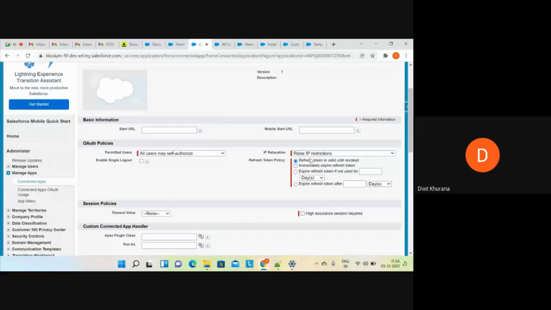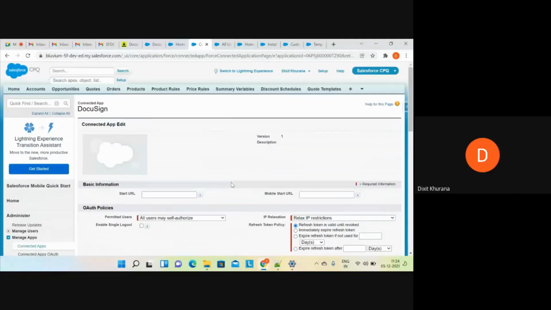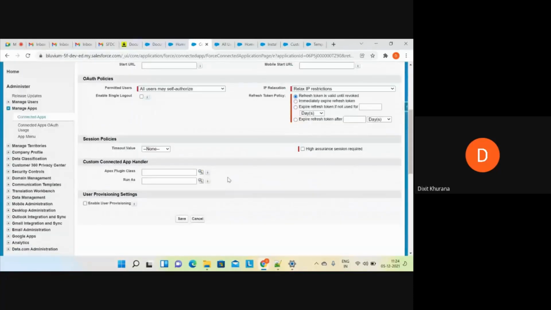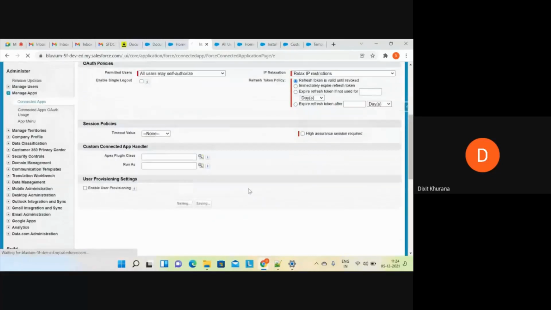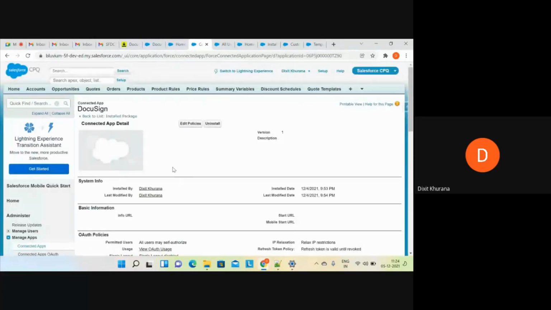Why I am doing this is basically, when any user is sending a document with DocuSign, any IP can be followed, whether he is in India or anywhere, right? So in order to remove the IP restrictions, just select this relax IP restrictions and click on save, after connecting the DocuSign with your Salesforce account.